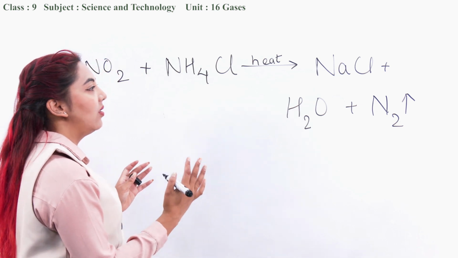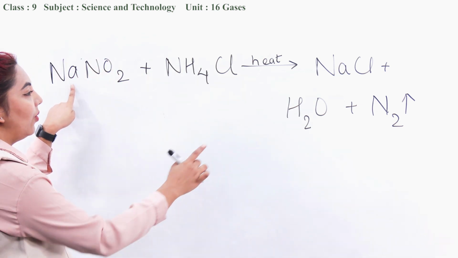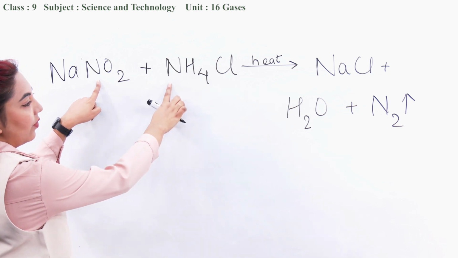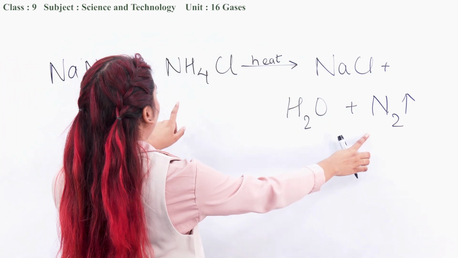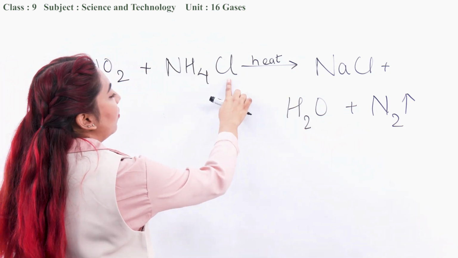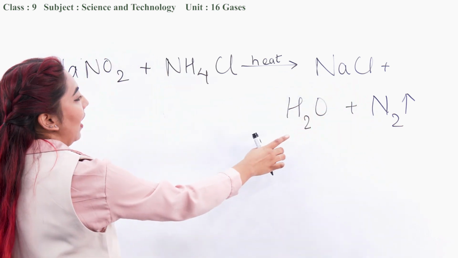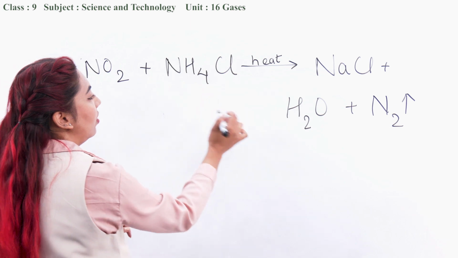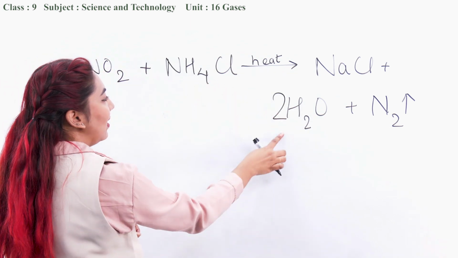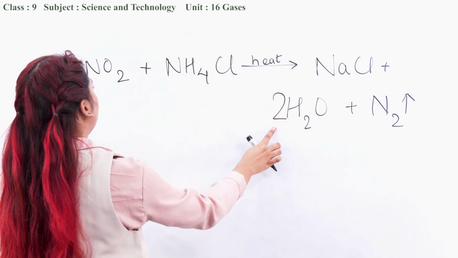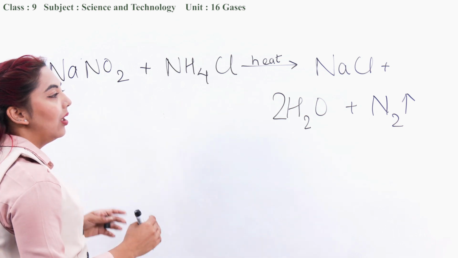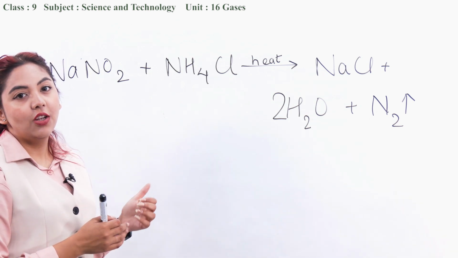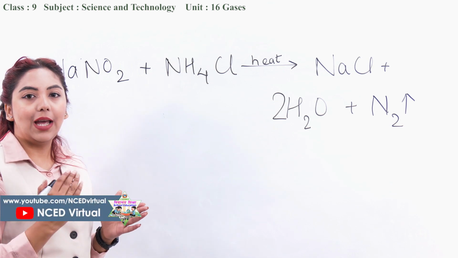Now this equation is not balanced. There is one atom of sodium, it is balanced. 2 atoms of nitrogen, it is balanced. Chlorine 1 atom, it is balanced. Hydrogen, here is 2 atoms of hydrogen, here is 4 atoms of hydrogen. So hydrogen is now balanced, and here there is 2 atoms of oxygen and 2 atoms of oxygen. Now this is the balanced chemical equation, and using this chemical equation we will synthesize nitrogen gas in the laboratory.